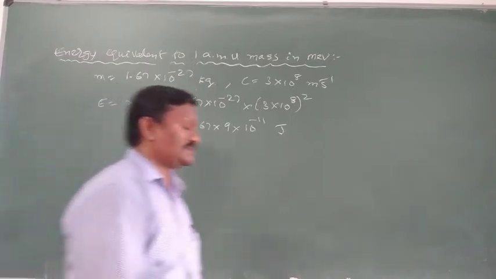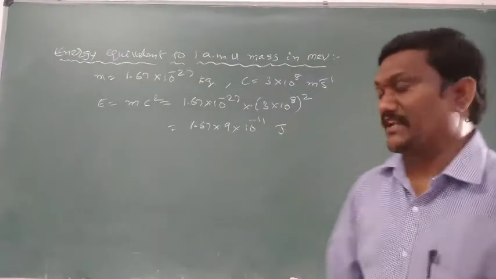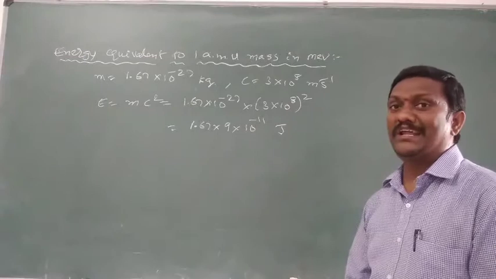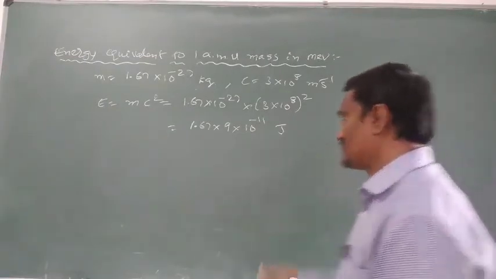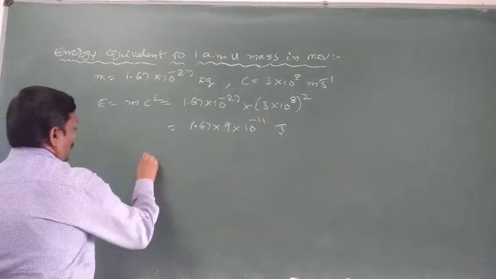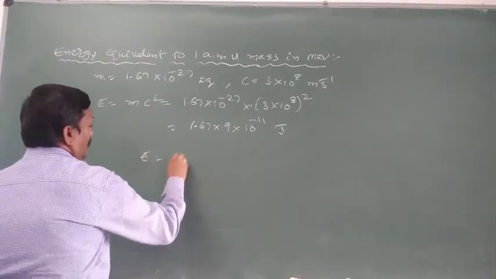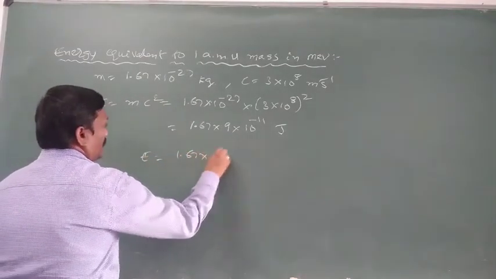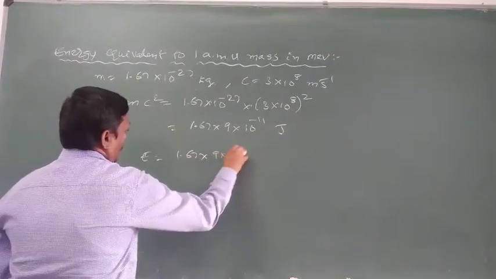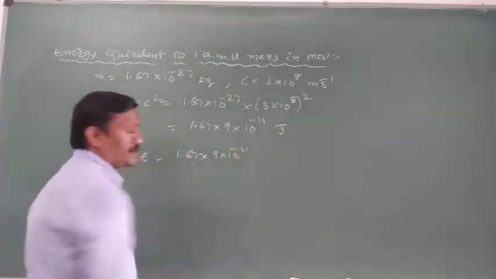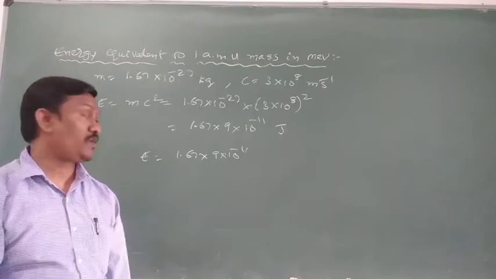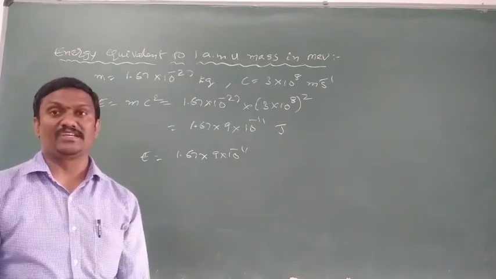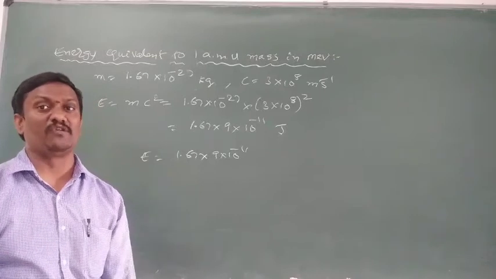Now convert this energy in joules into the million electron volt system. E is equal to 1.67 into 9 into 10 power minus 11. Here we are getting the answer in terms of joules. Now convert this energy from joules into electron volts.